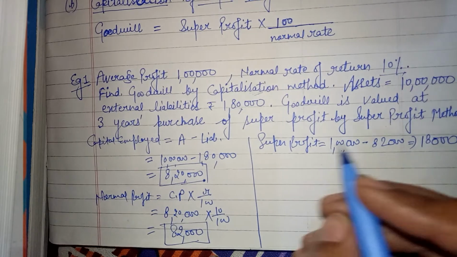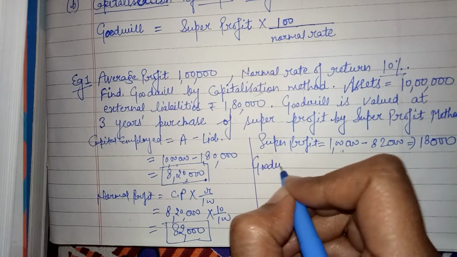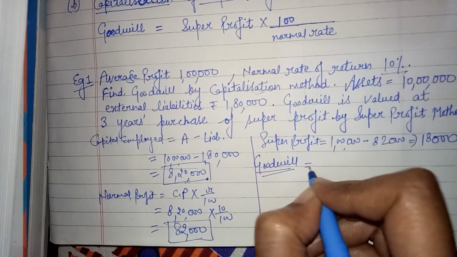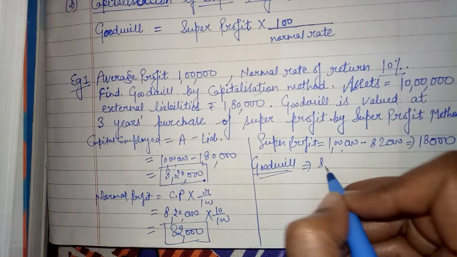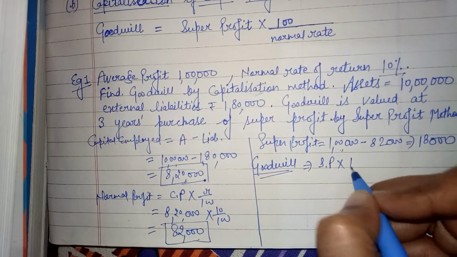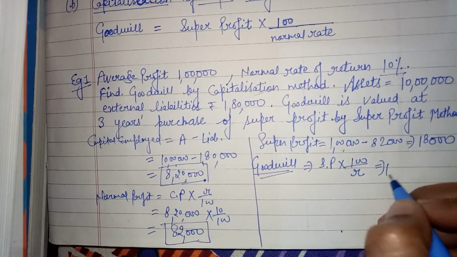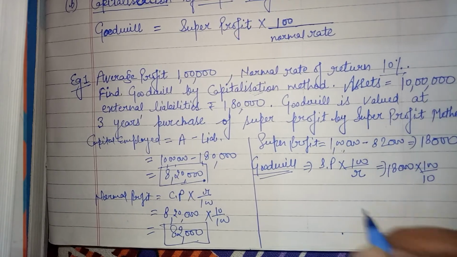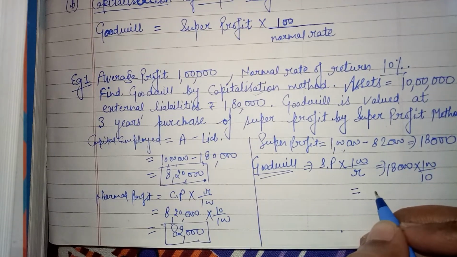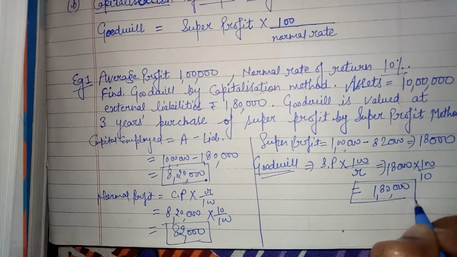Clear? So goodwill according to capitalization of super profit is super profit into 100 upon R. Our super profit is 18,000 into 100 upon 10. So what would be the goodwill? 1,80,000.